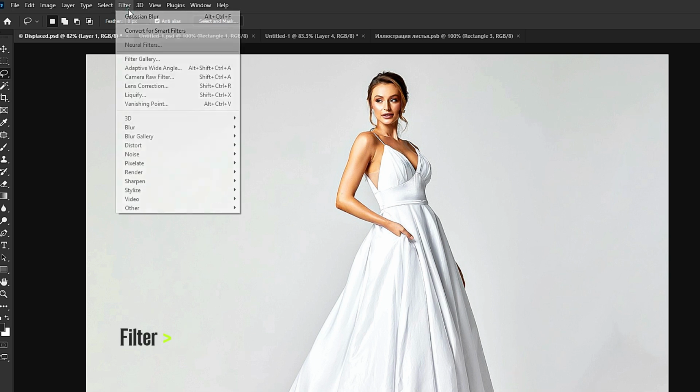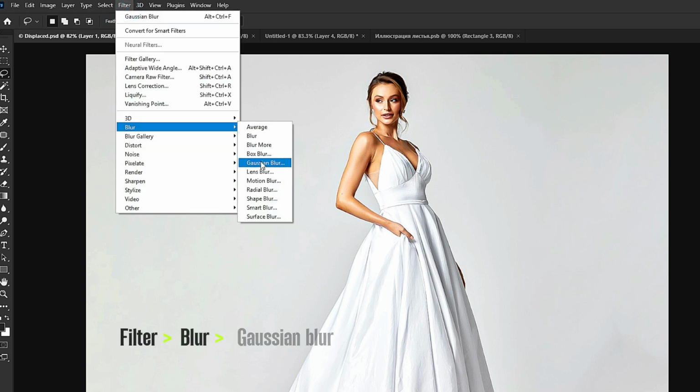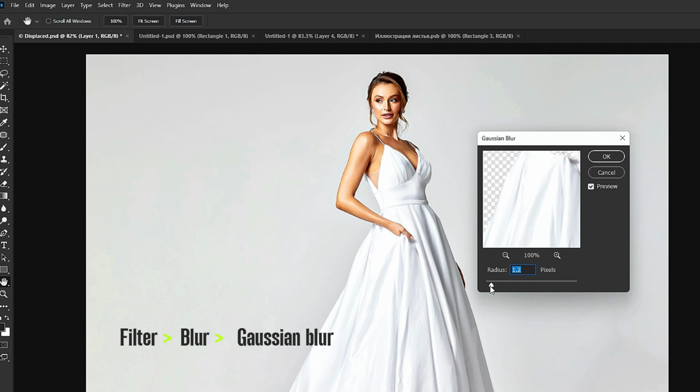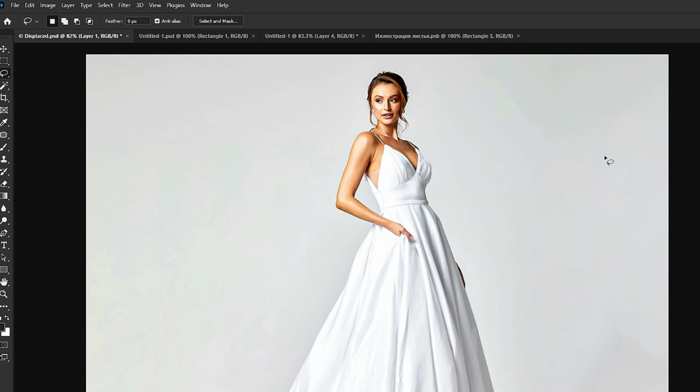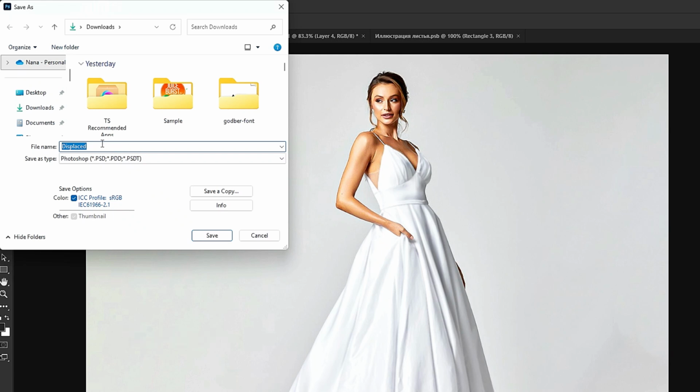Go to Filter, Blur, then choose Gaussian Blur. Set the value to around 1.3 and click OK. Now go to File, Save As. Give your file any name you want and click Save.